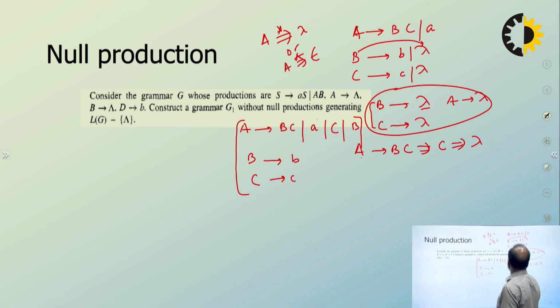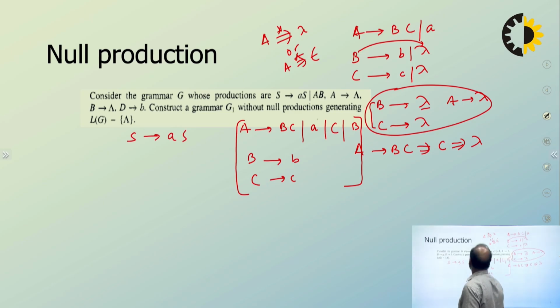For Chomsky normal form, such grammars are most suitable, right? So this is another example grammar. Another note you need to remember: if S goes to lambda is a production, then lambda is also part of the language, and you cannot remove this production rule.